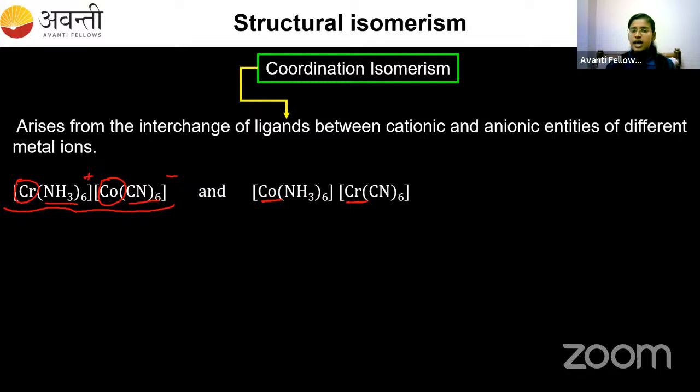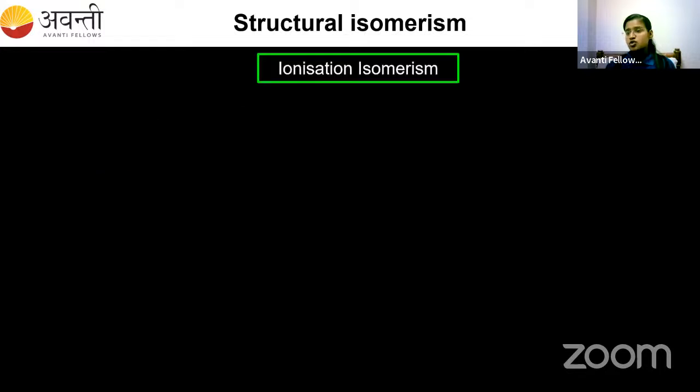Okay, so just change the metal atom alone, you will get another pair, and those two are the examples of coordination isomerism. Very, very easy. Clear? Shall we go for the third type? The third type is ionization isomerism.